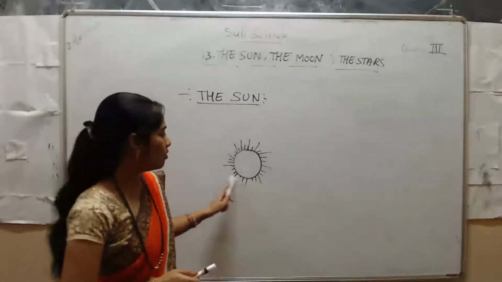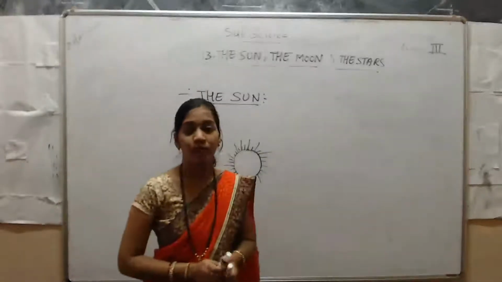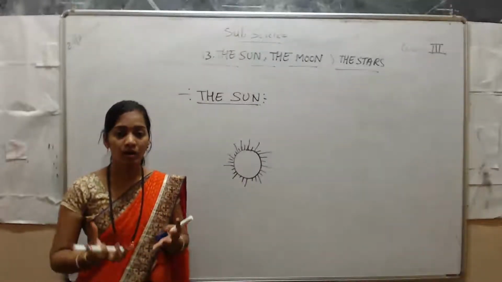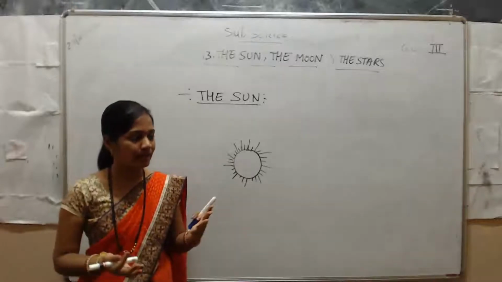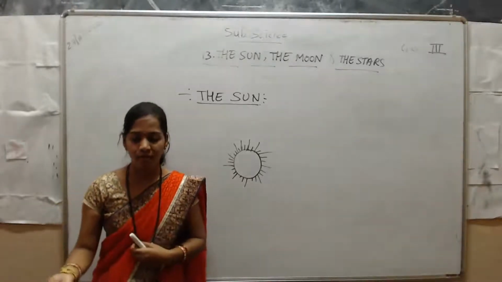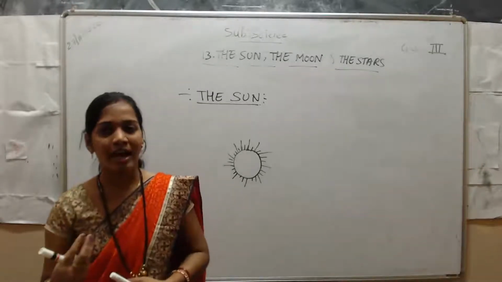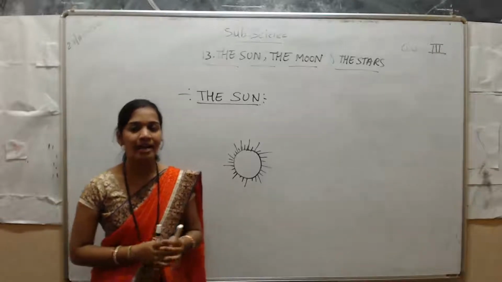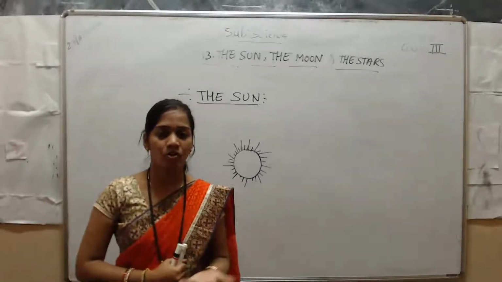What is the use of the sun, students? It gives light to us. It gives light to the earth. We are having the daytime, and you can see the objects only because of light. Which is the main source of light?